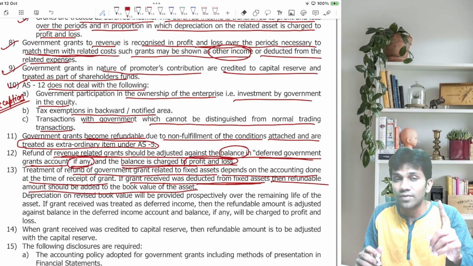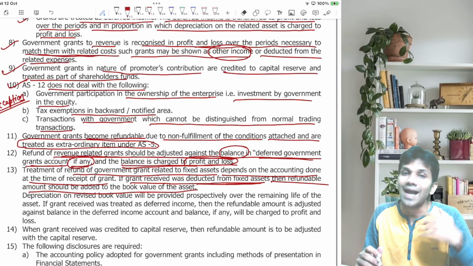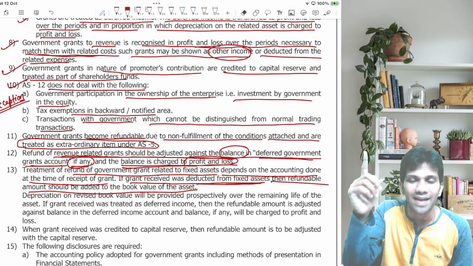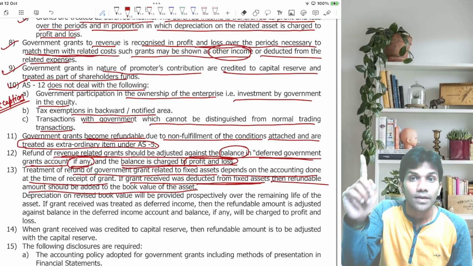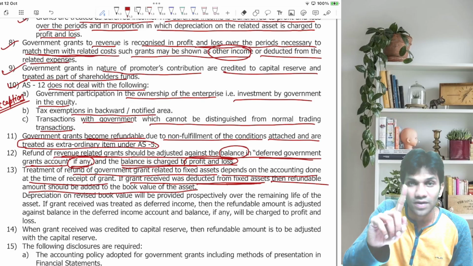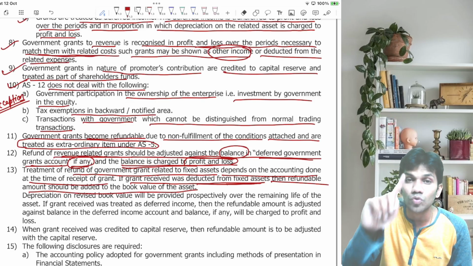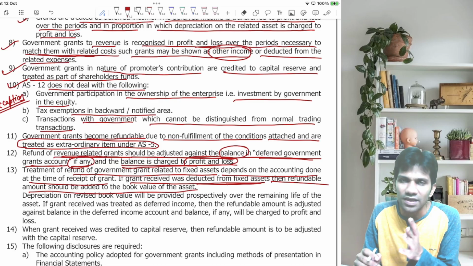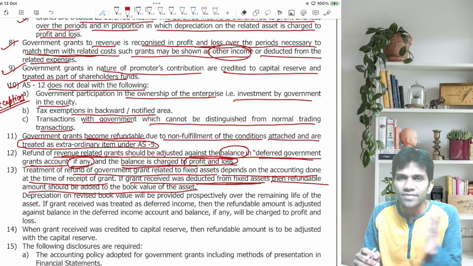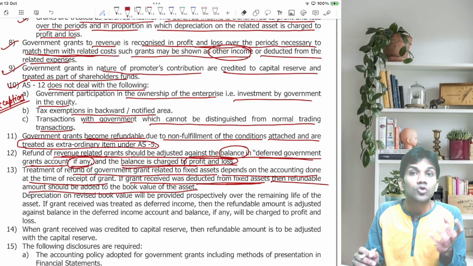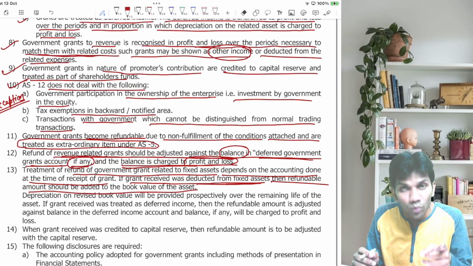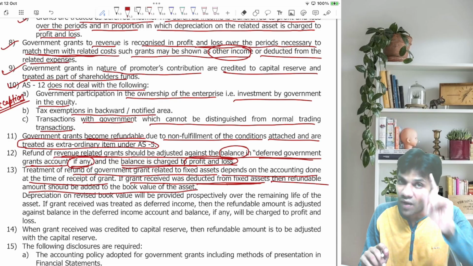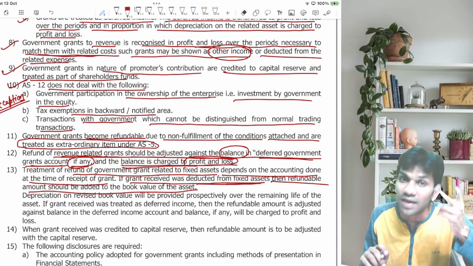So the cost of the asset was 100, grant receipt was 40, and I had followed the capital approach. So I must have shown the fixed asset in the balance sheet at 60 rupees. Let's assume the grant becomes refundable. The refundable amount should be added to the book value of the asset. Why book value? Because I must have fulfilled conditions in the initial years, so I must have charged depreciation in the initial years. So the refundable amount should be added to the book value of the asset, and the revised book value should be depreciated over the remaining useful life.